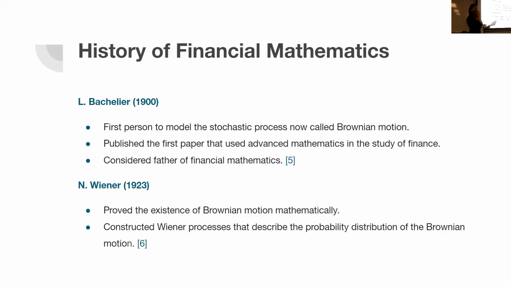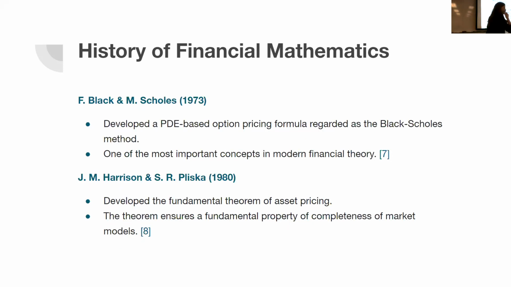Moving on, we have Norbert Wiener. In 1923, he was the first person to prove the existence of Brownian motion mathematically. He also developed Wiener processes, which describe the probability distribution function of Brownian motion. And moving on, we have Fischer Black and Myron Scholes. Both of them in 1973 developed a formula for options pricing based on partial differential equations, which is now called the Black-Scholes model, and it's one of the most important concepts in modern financial theory.